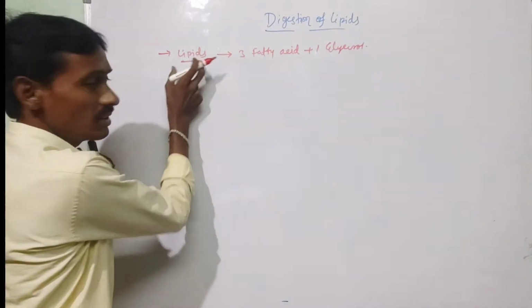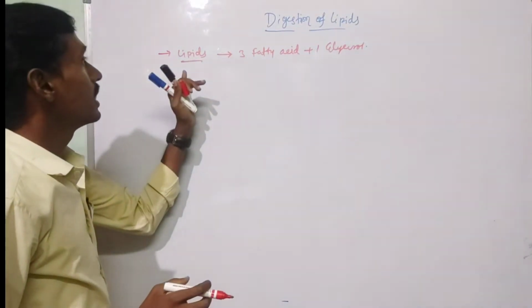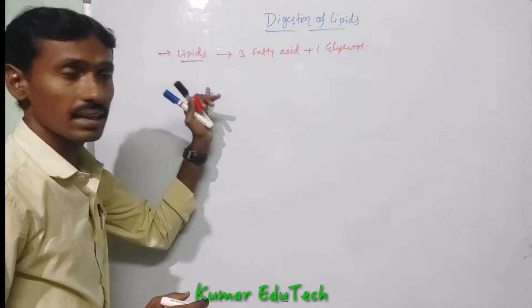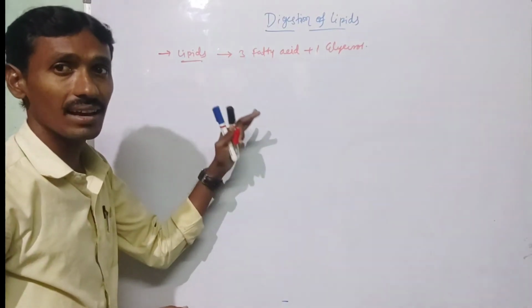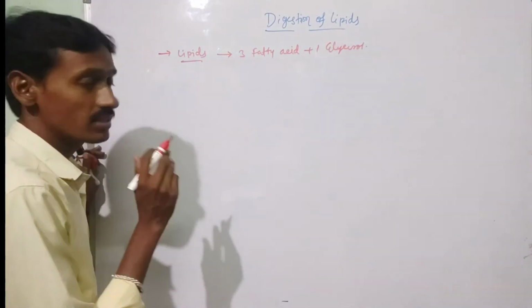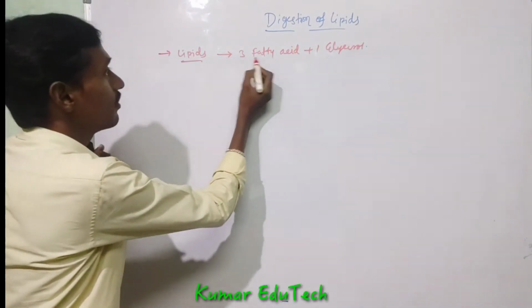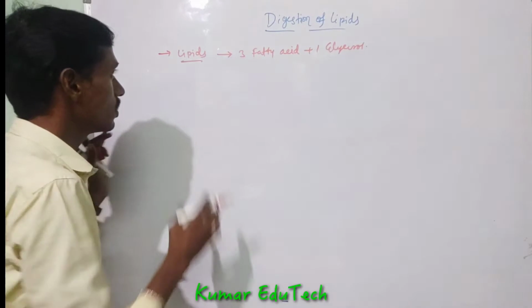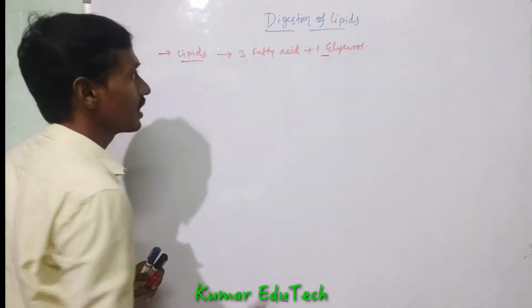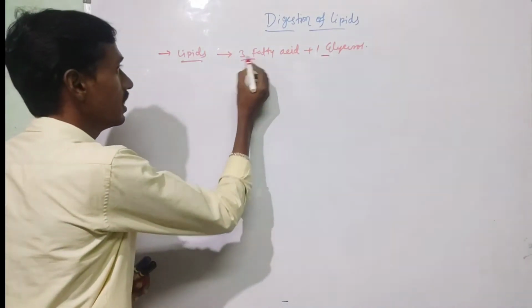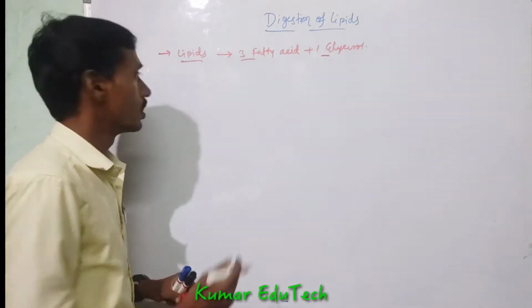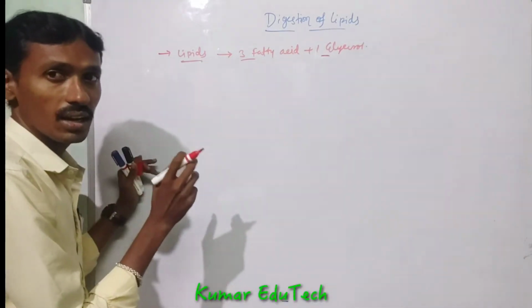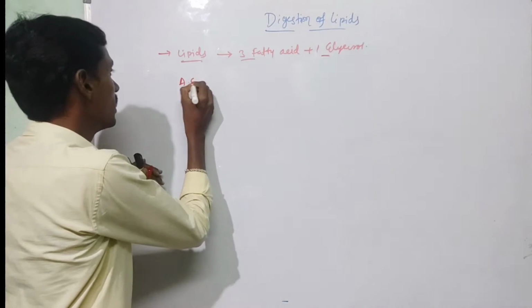Lipids contain triglycerides. These triglycerides contain three fatty acid molecules plus one glycerol molecule. So the total end product is one glycerol molecule and three fatty acid molecules. This lipid digestion occurs in the alimentary canal.